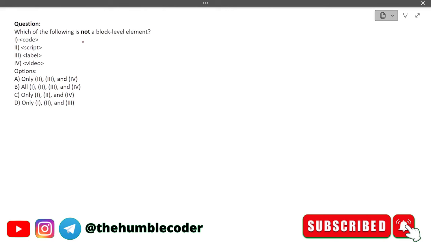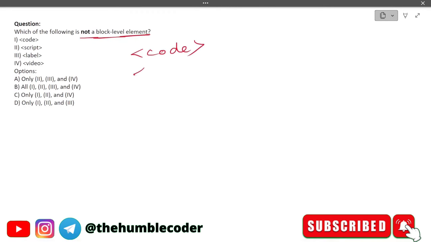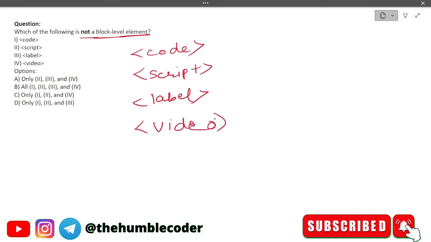Which of the following is not a block level element? Okay, so we have different elements. Let me tell you what are the elements that we have: code, script, label, and then we have video. Okay, so what we are asked is which of the following is not a block level element. Okay, see, option number this one, and this one.